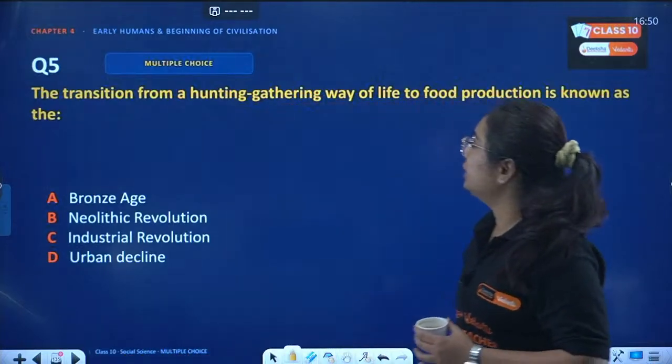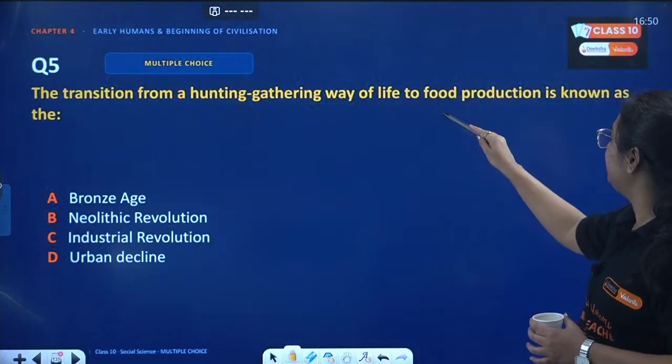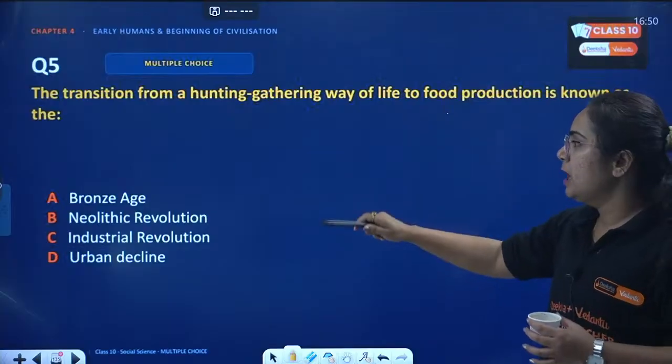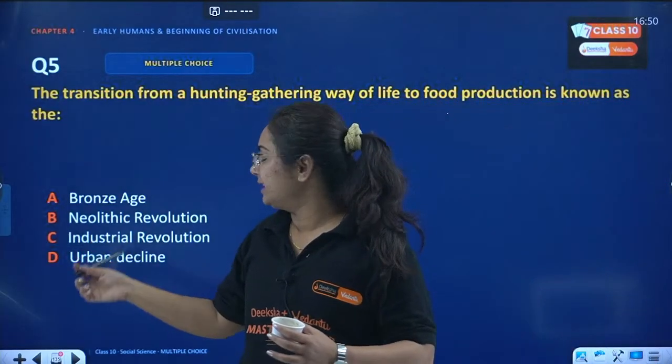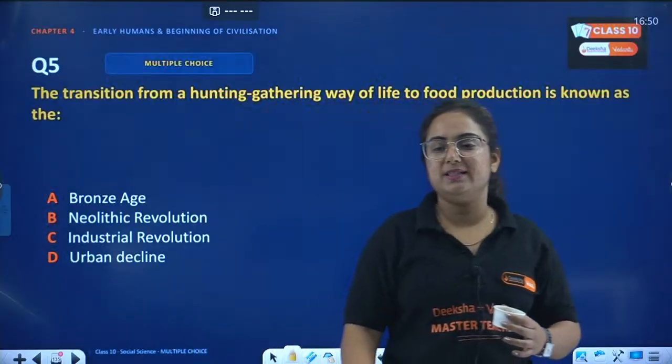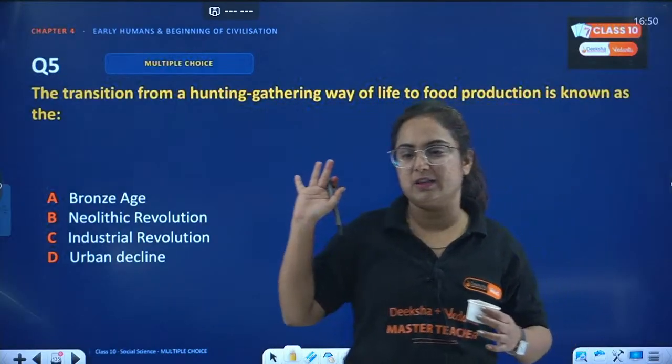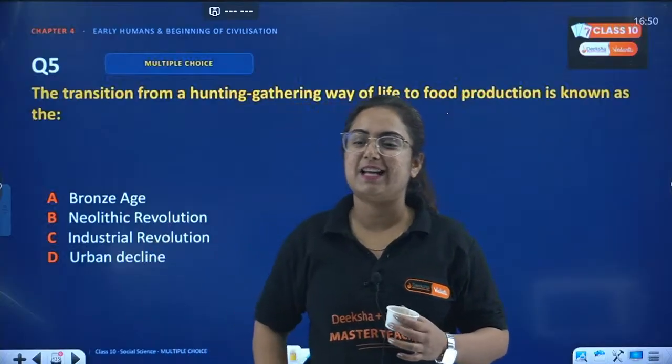Next one. The transition from a hunting gathering way of life to food production is known as Bronze Age, Neolithic Age, Industrial Revolution, or urban decline. Now this one is easy and I know Harini knows the answer. Obviously, E is none of these.